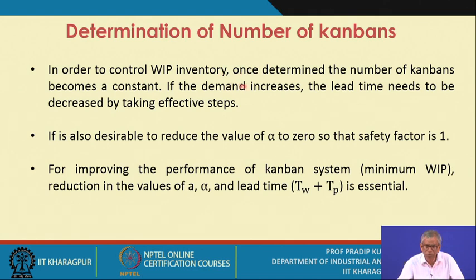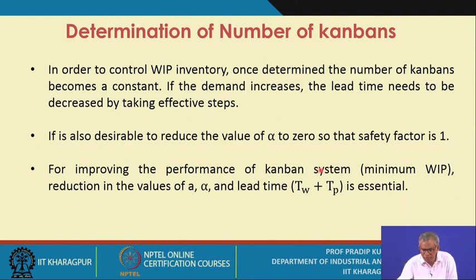Now, in order to control WIP inventory, once determined, the number of Kanbans becomes a constant. If the demand increases, the lead time needs to be decreased by taking effective steps. It is also desirable to reduce the value of alpha to 0 so that the safety factor is 1. That means, to what extent can you protect your systems from external disturbances? If you can protect it fully, then obviously the value of alpha is 0.